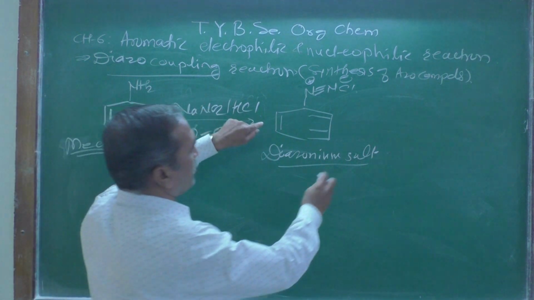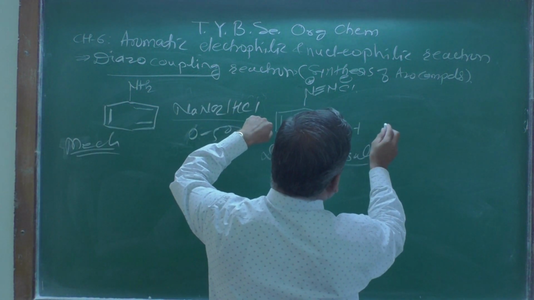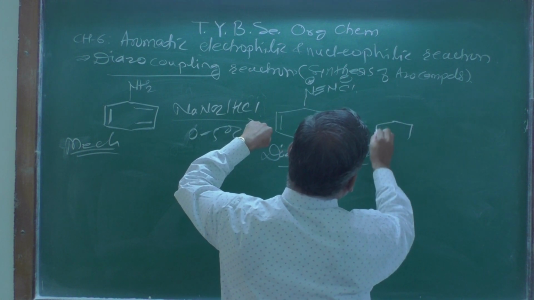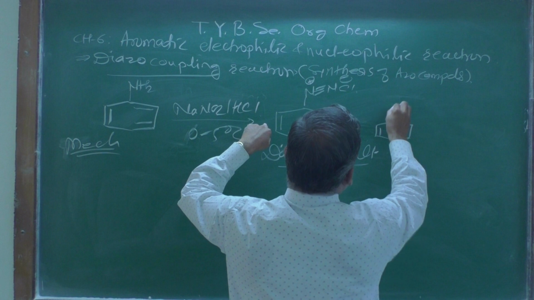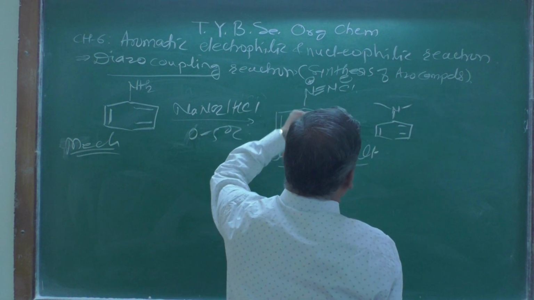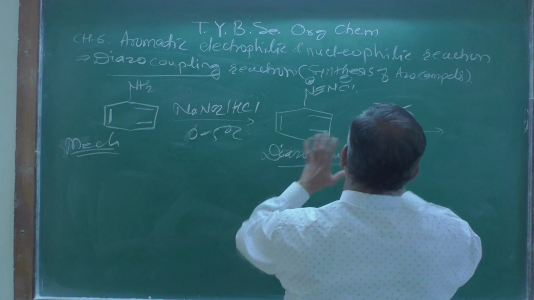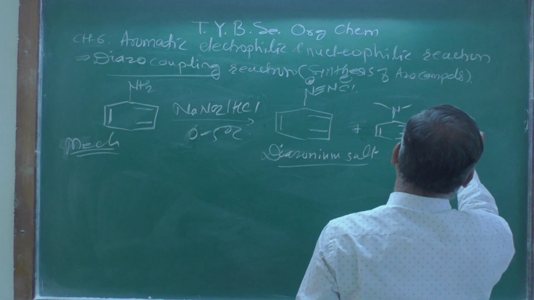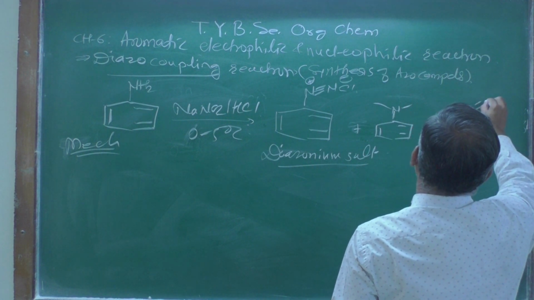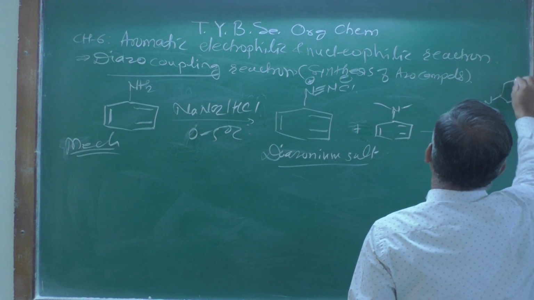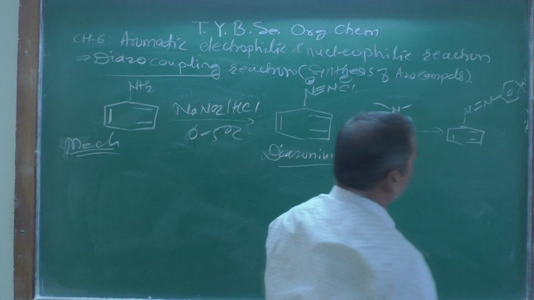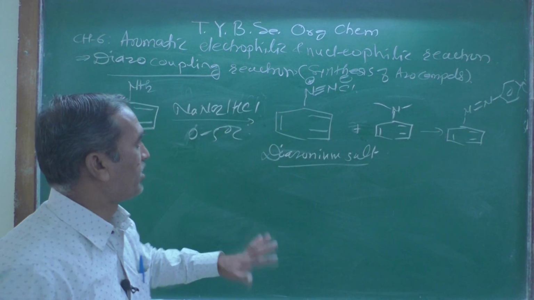When it is treated with a compound like this one, suppose with CH3 groups there, then this is called a diazo-coupling reaction, and we are going to get here N double bond N, and then this type of compound here.